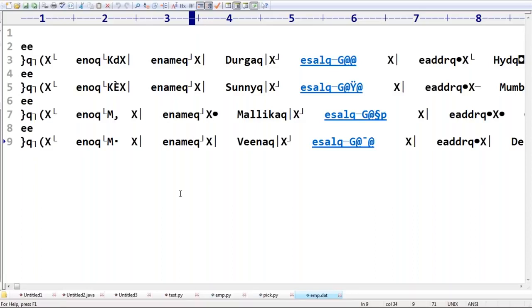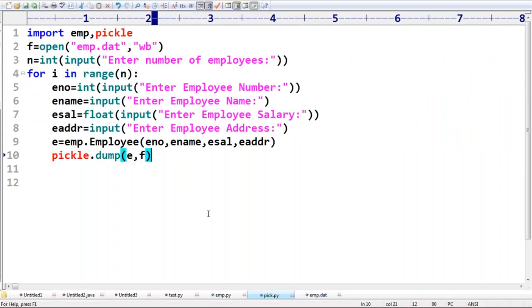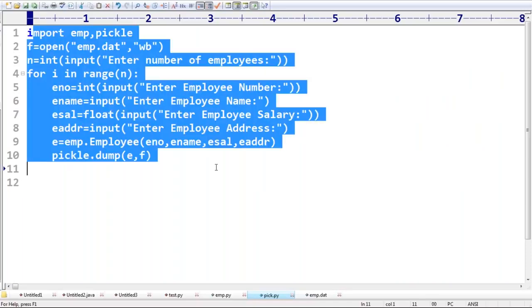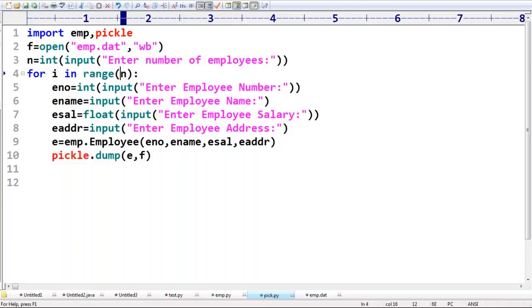Next up, clear? Yes. Now, sir, the person who is going to pickle and the person who is going to unpickle need not be the same. Both need not be same, because pickling happened in the morning. In the evening, some person X came and said, hey, I want the employees data. For that, he can write a program.